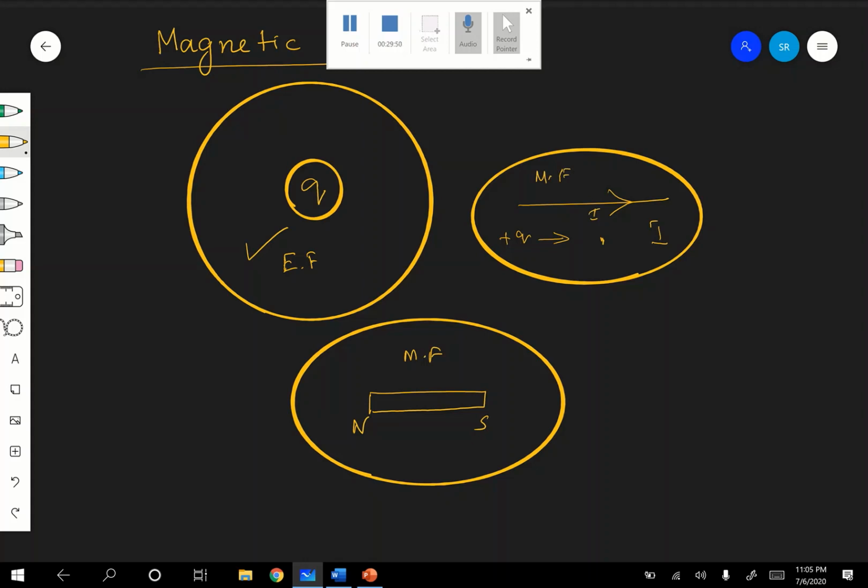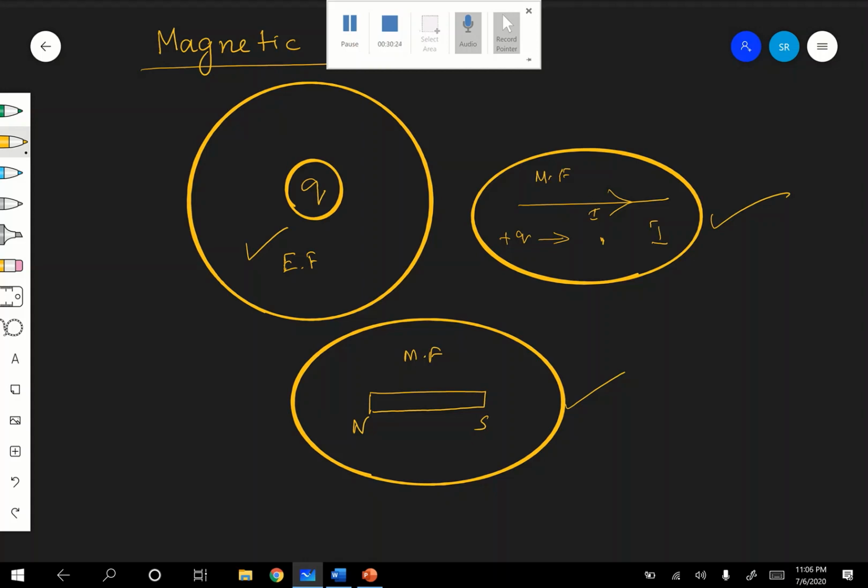See here, the magnetic field is the space around a magnet or a current carrying conductor, within which its magnetic effect can be felt. Magnetic effect can be felt means what? The force of attraction or repulsion can be felt by any other magnet.